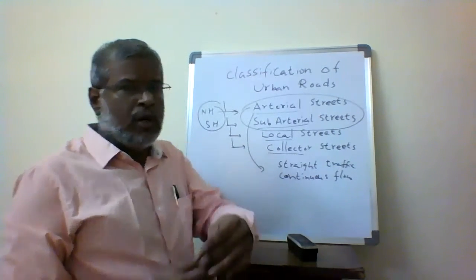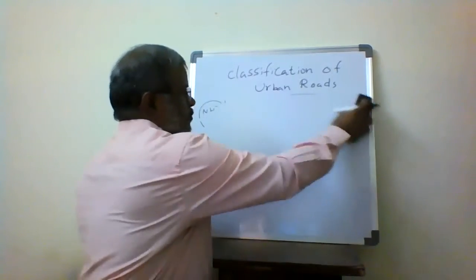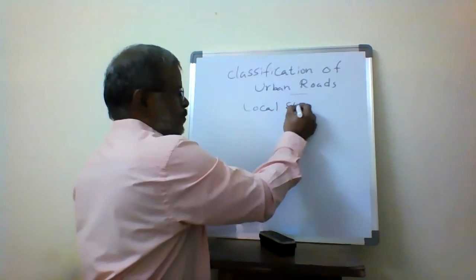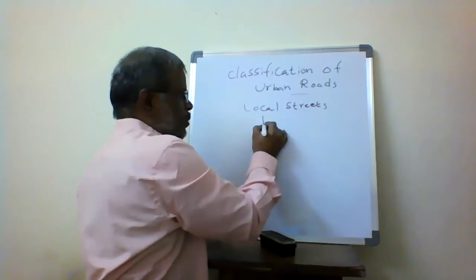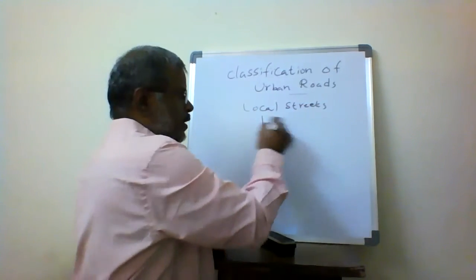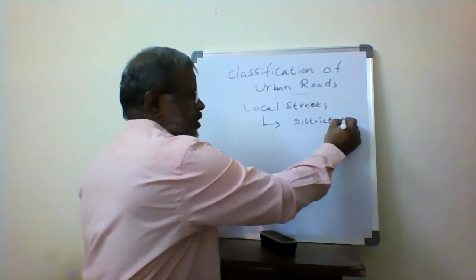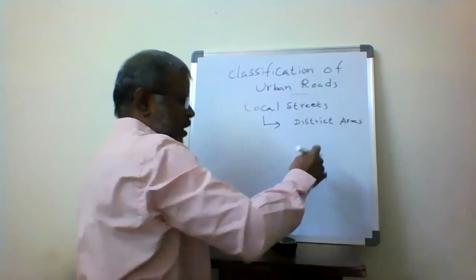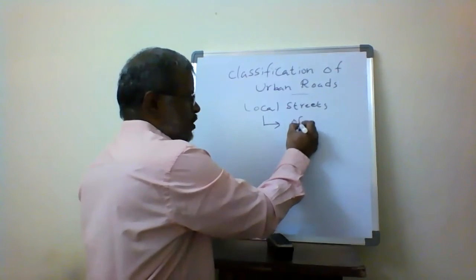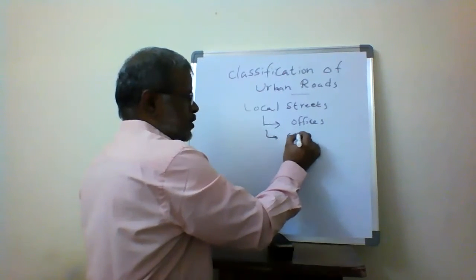Then the next one is called local streets. The basic function of local streets is that they come under district areas, or we can say inside the city, where we have offices and commercial places.